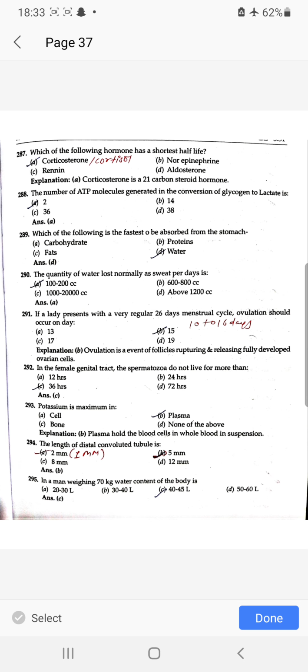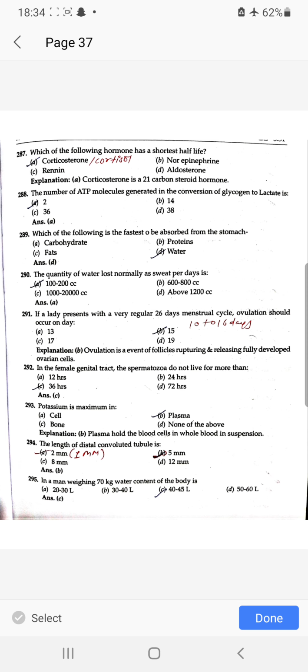Which of the following is the fastest absorbed from the stomach? Water. The quantity of water most lost normally as sweat per day is 100 to 200 cc. If a lady presents with a very regular 26 days menstrual cycle, ovulation should occur on the 15th. In the female genital tract, the spermatozoa do not live for more than 36 hours. Potassium is maximum in plasma. The length of the distal collecting tubule is 1 mm.